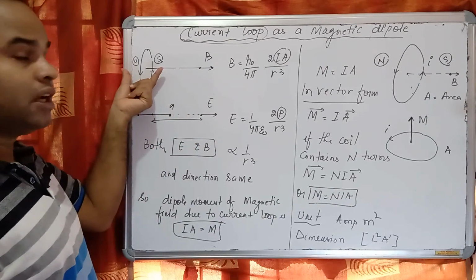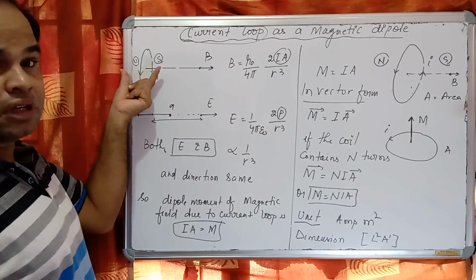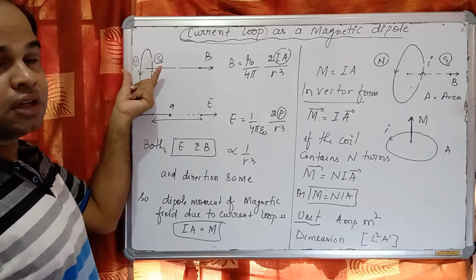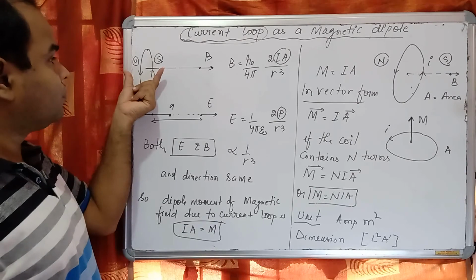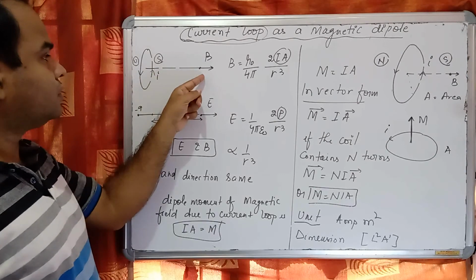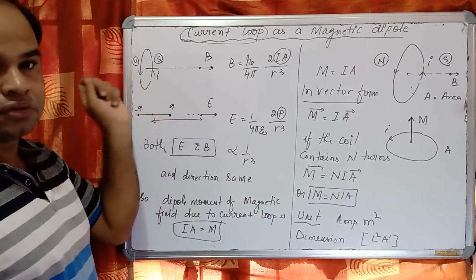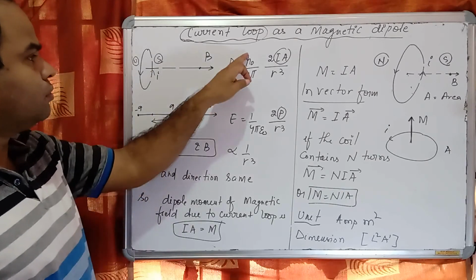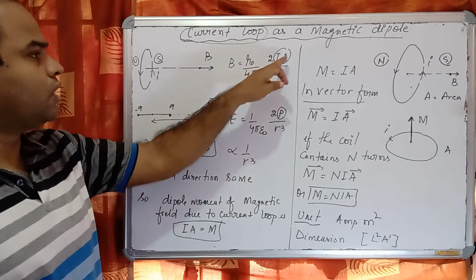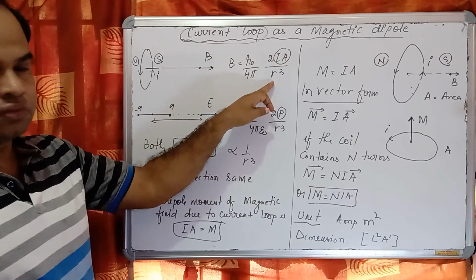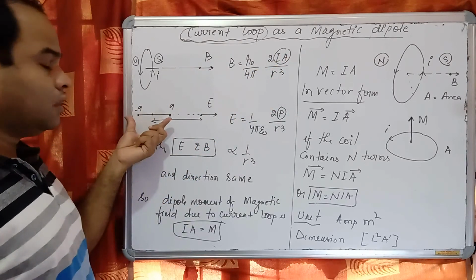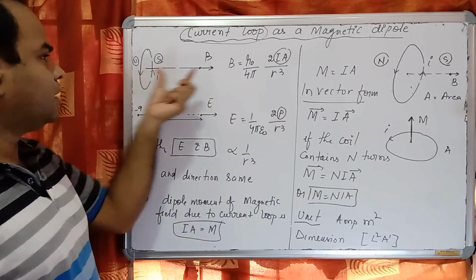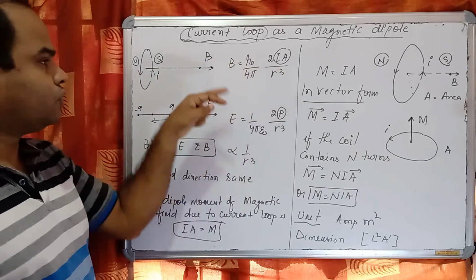The magnetic dipole, due to the current flowing in the circular loop, produces a magnetic field in this direction, whose magnitude is mu naught by 4 pi, 2 into IA by R cube. The electric dipole magnitude is this. The magnetic dipole magnitude is this.